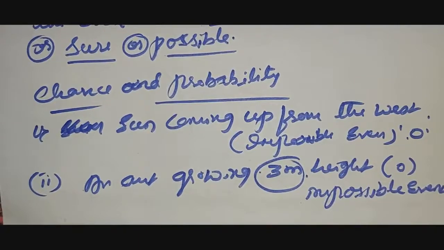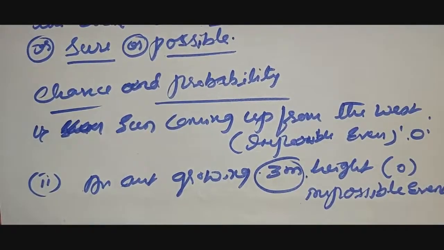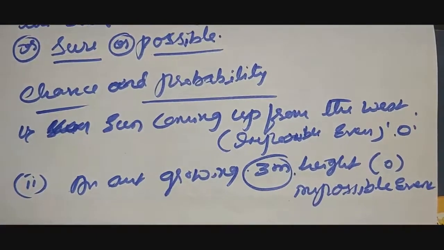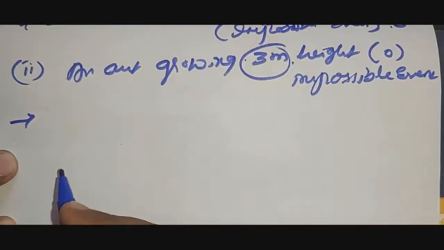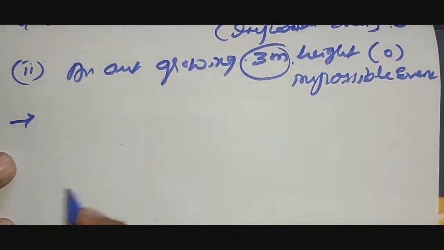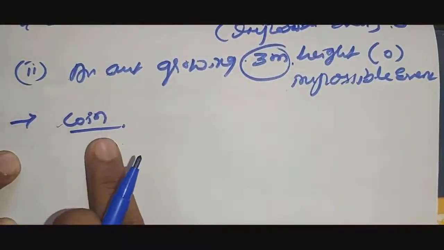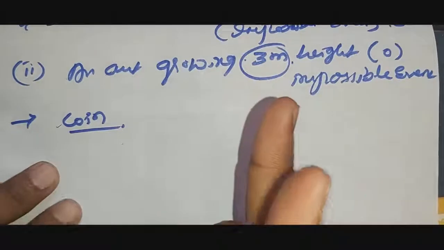One more example: if you take a circle with a larger area, then its radius will also be larger. Let us now see a likely event. When a coin is thrown, it has two possible outcomes. What are those?